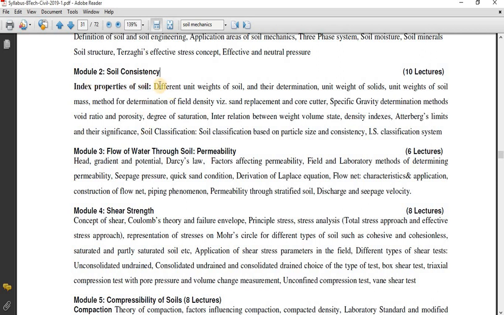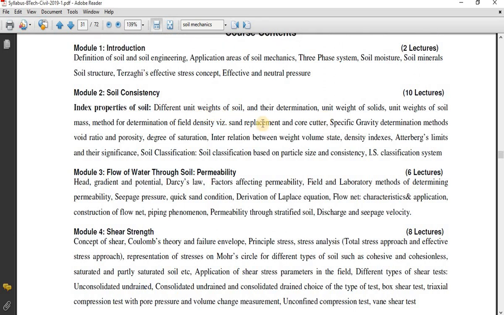You can see different unit weights of the soil. Based on the three-phase system, we are going to study the different unit weights of the soil and their determination: unit weight of soil solids, unit weight of soil mass, etc. Then methods of determination of field density. We are also going to study that here. There are mainly two methods of determining the field density.